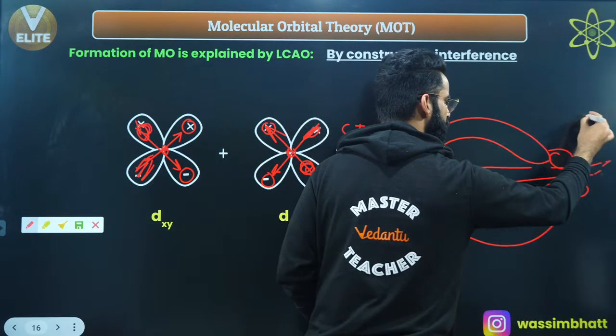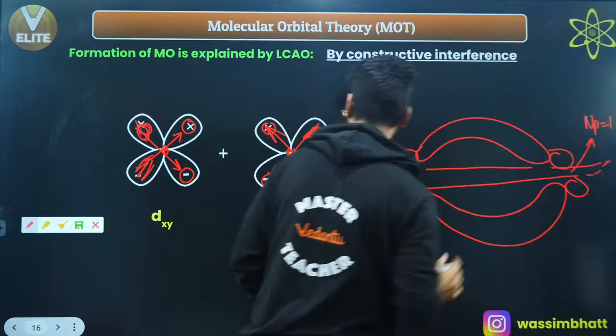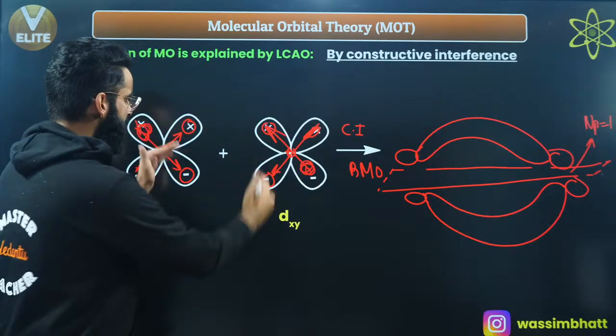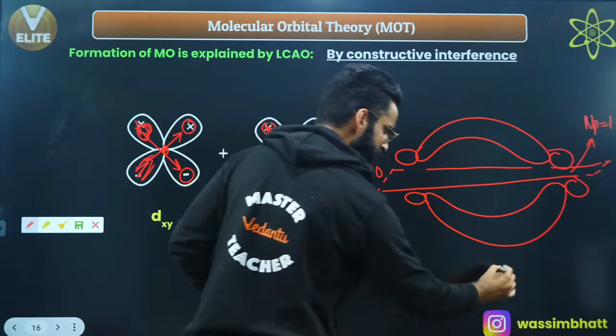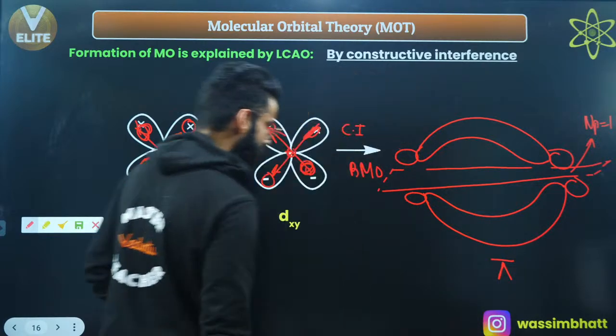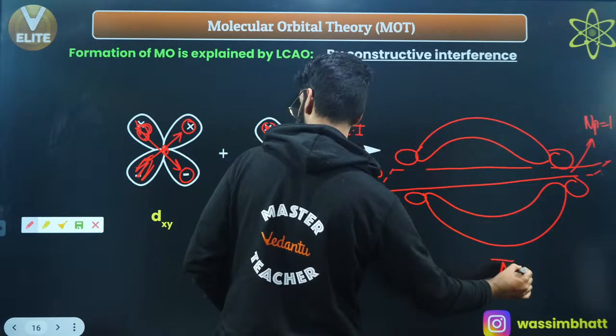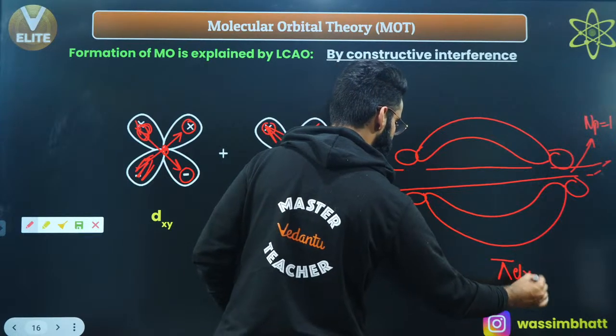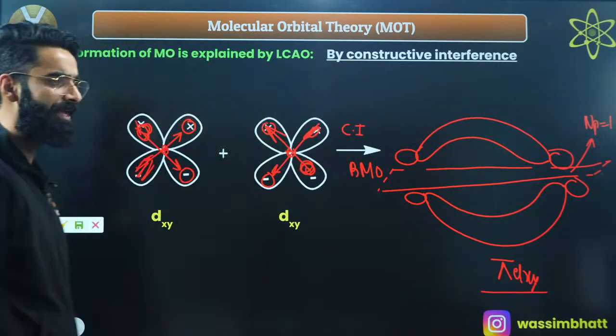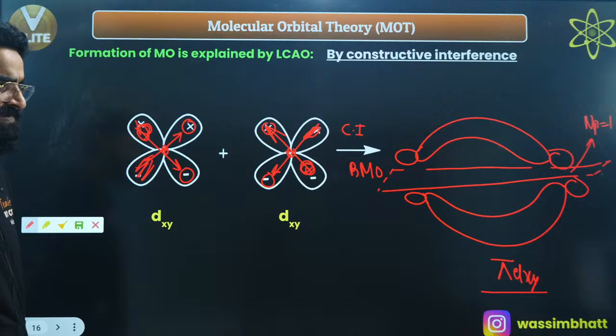This is the nodal plane over here. First of all, is it the axial overlapping or parallel overlapping? As you can see, this is the parallel overlapping. Parallel overlapping always leads to the formation of pi bond. So I'll be calling this bonding molecular orbital as pi, for example, dxy, right? Okay, pi dxy.